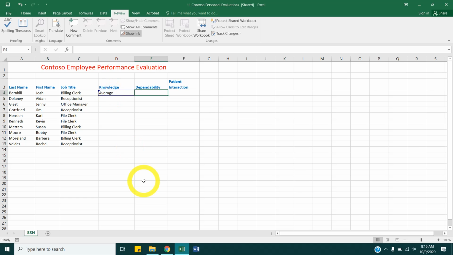And then if you press Tab or Enter to get off that cell, and we hover over it, it has the little box and it says, for me, Levi Loof changed cell D4 from blank to average. That's what track changes will do. So if we were to save this and I were to send it to you, you guys would see what changes I've made.